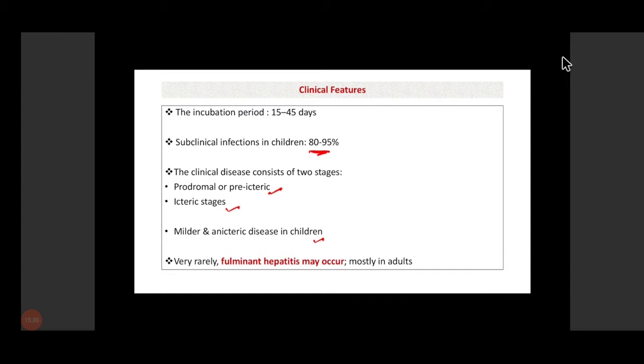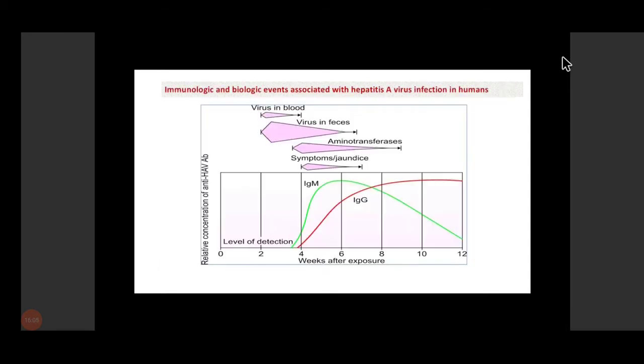So most of the hepatitis viruses mainly present with these two phases. Followed by an incubation period, there will be a pre-icteric phase followed by an icteric phase. So in generally acute infection, these two stages will be there. Now, in adults, it is generally seen that fulminant hepatitis may occur. Fulminant means that liver failure is occurring very abruptly and there is a progressive deterioration of the patient. It is rare, but when it occurs, it mostly occurs in adults, and it is less than 0.1%.